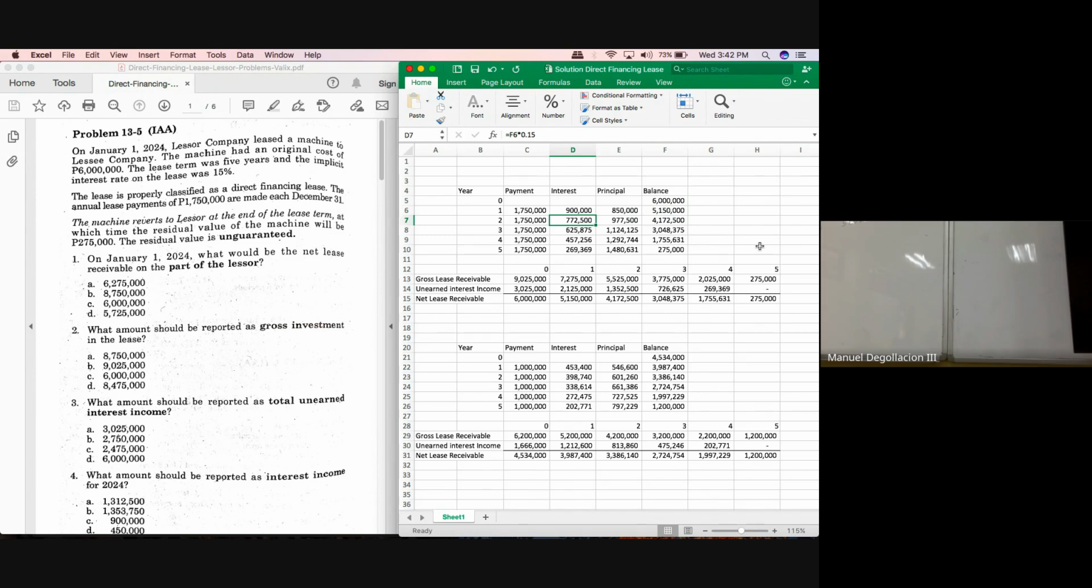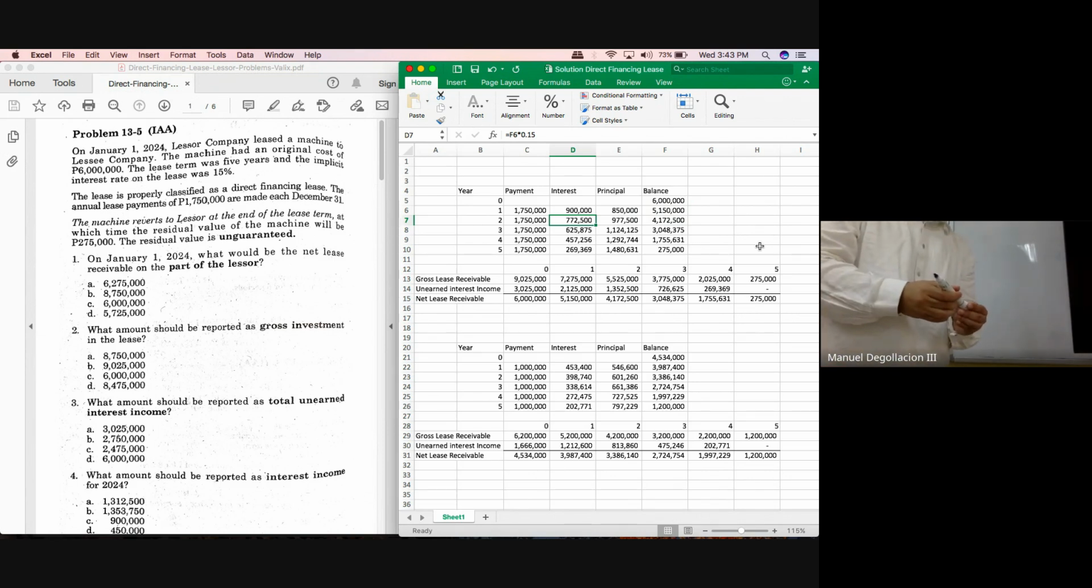How much collection will happen in year 2? Still 1,750,000. Apportion between principal and interest. 1,750 minus 772 will give you how much? 977,500. And this is the amount that would be deducted from your net receivable. Okay, how much is 5,150 minus 977,500? 4,172,500.